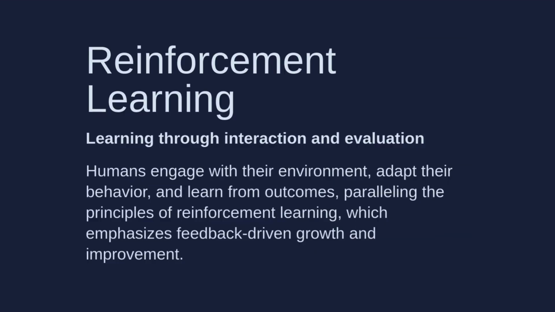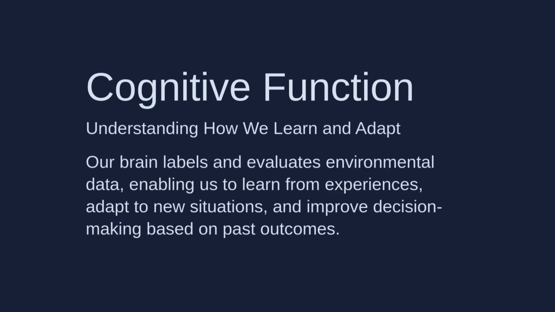Among the machine learning approaches I've mentioned, reinforcement learning seems closest to the human learning process. Before I explain why, I want to emphasize that this conclusion is currently a subject of debate. Some researchers believe we perform multimodal learning, integrating multiple types of information simultaneously. Now, let me return to my own reasoning. We appear to perform the labeling stage of environmental data ourselves through a cognitive function. This cognitive function can also automatically evaluate the results of our actions based on what we gain from interacting with our environment. And this function completes the learning process by evaluating it itself.